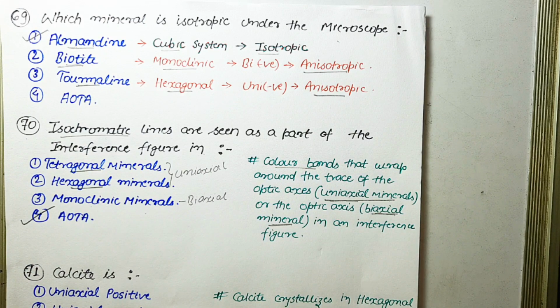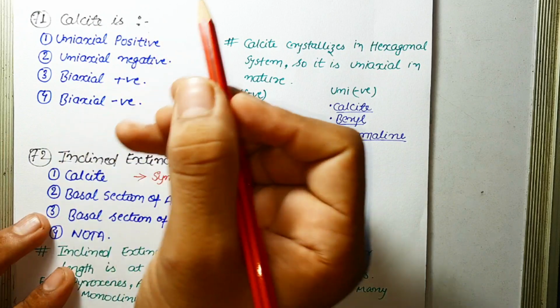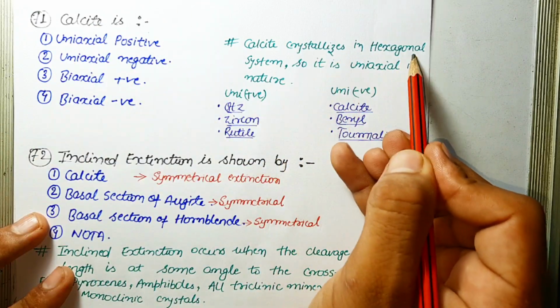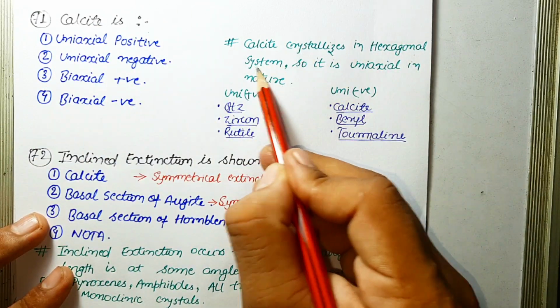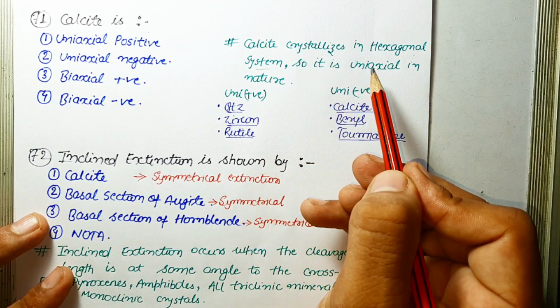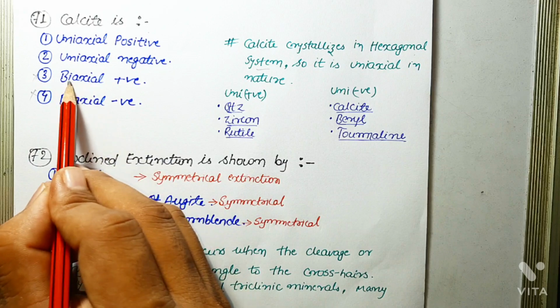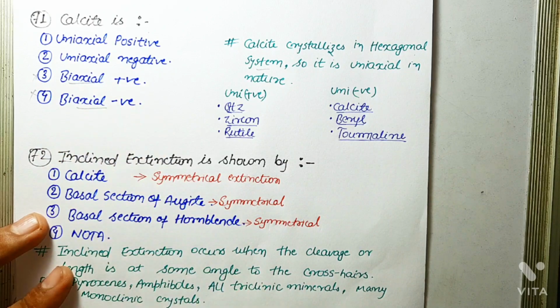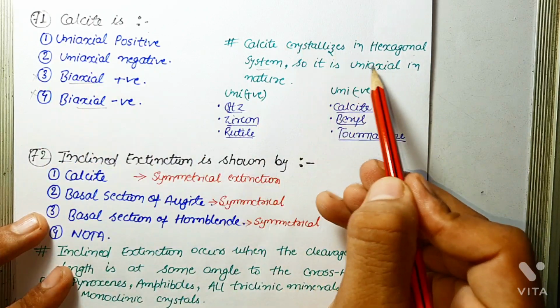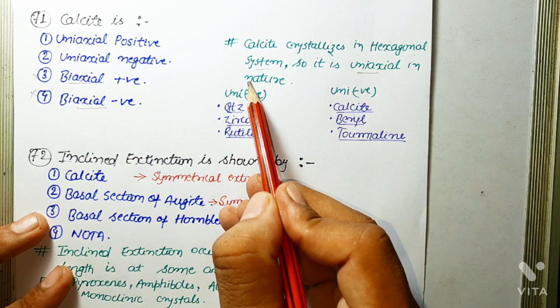Next question is: calcite is. Calcite crystallizes in the hexagonal crystal system. As it crystallizes in the hexagonal crystal system, it is uniaxial in nature. So option three and option four are eliminated because they contain biaxial positive and biaxial negative. Now uniaxial minerals are again divided into two categories, uniaxial positive and uniaxial negative.